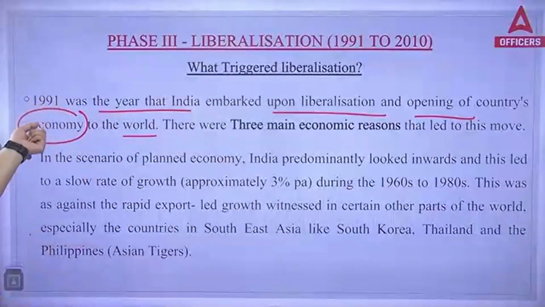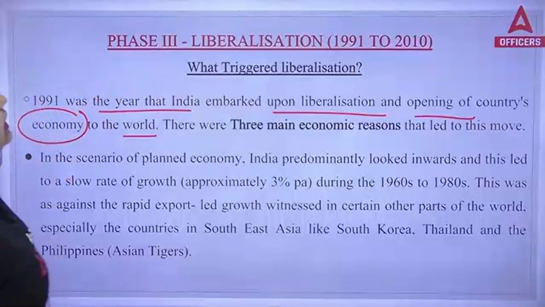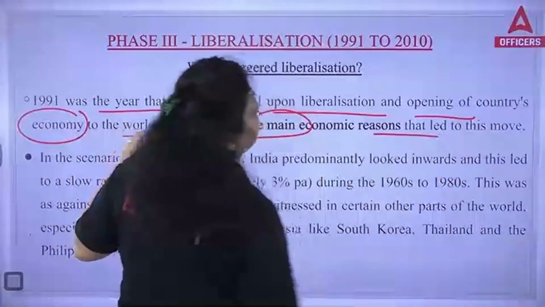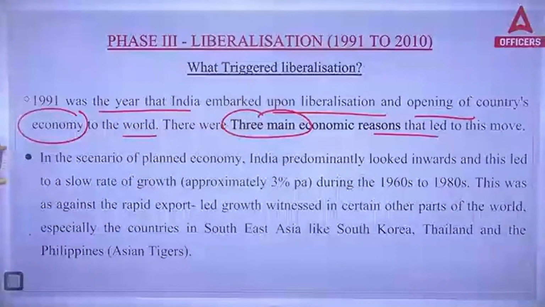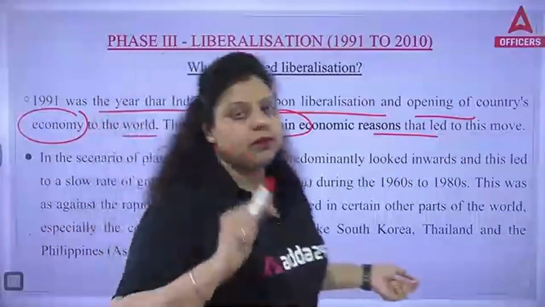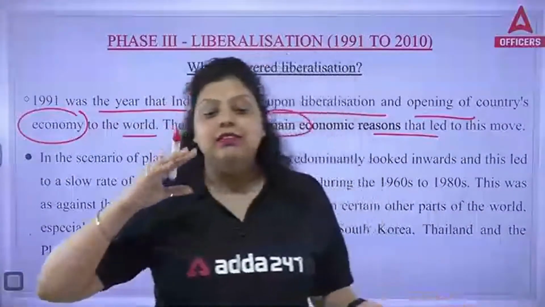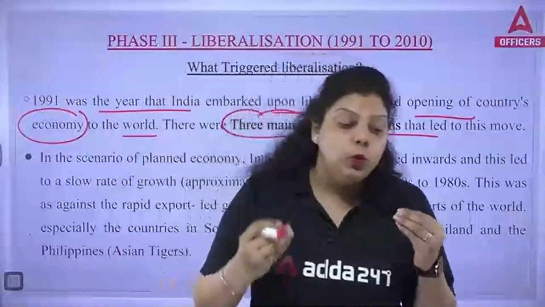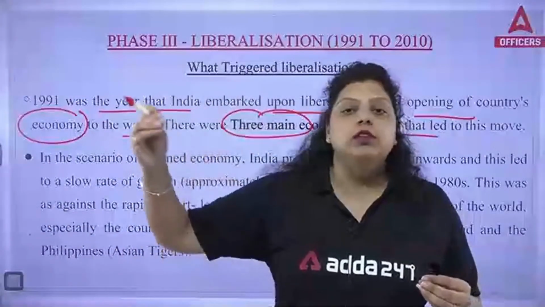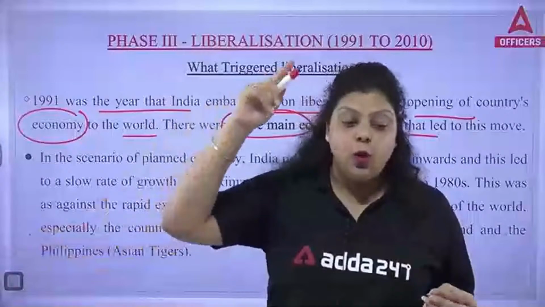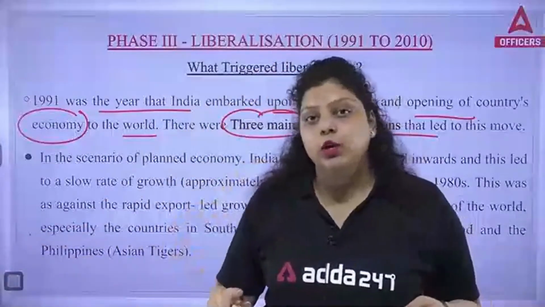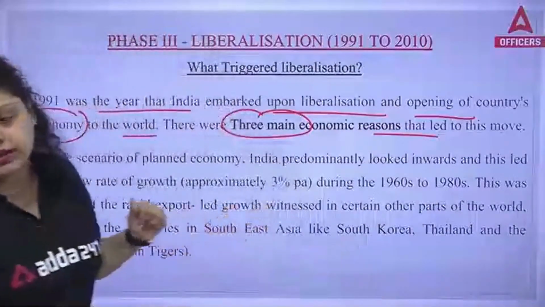It means we have done globalization here. There were 3 main economic reasons that led to this move, which we have discussed. In the last class, which happened on Friday, I told you around 7 reasons why liberalization, privatization, globalization has been done in the country. All those 7 points are very important to remember as the reason behind introducing LPG.